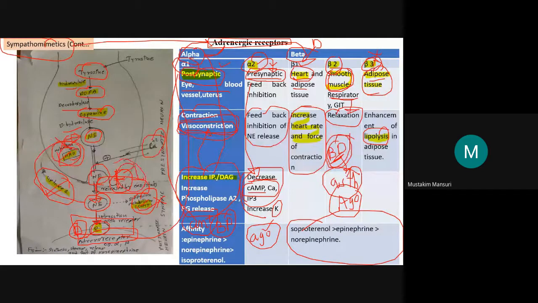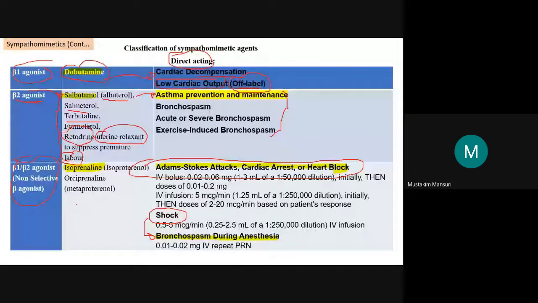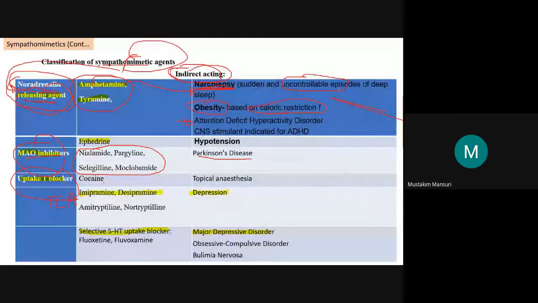Second, enzyme. Third, uptake. If we block this uptake, because of that blocking of uptake, it will again increase the norepinephrine level. So uptake blocker examples are cocaine, which is used for topical anesthesia.